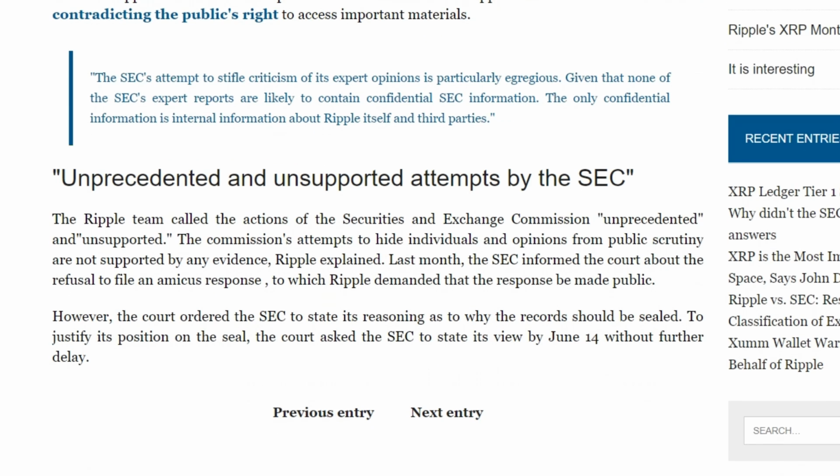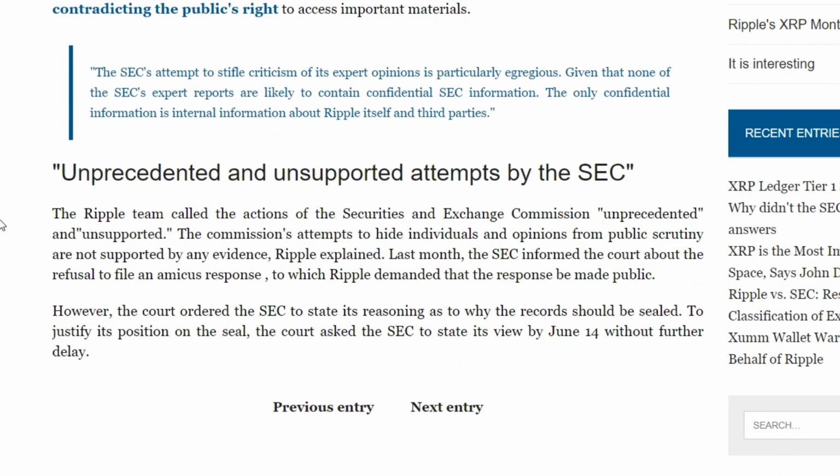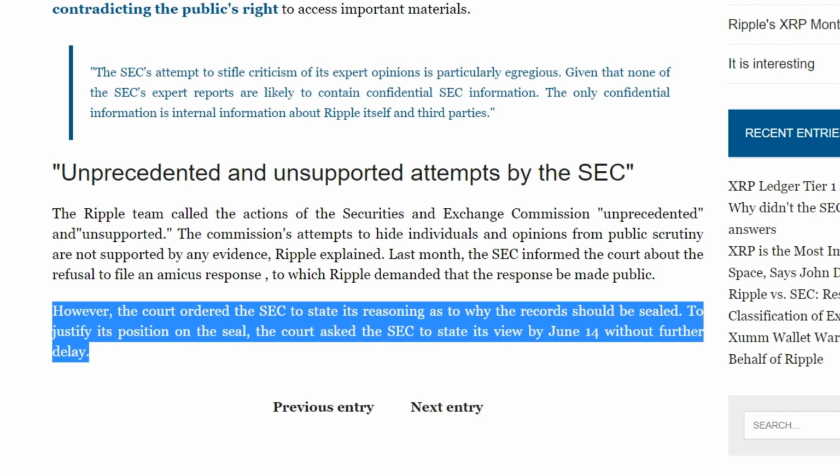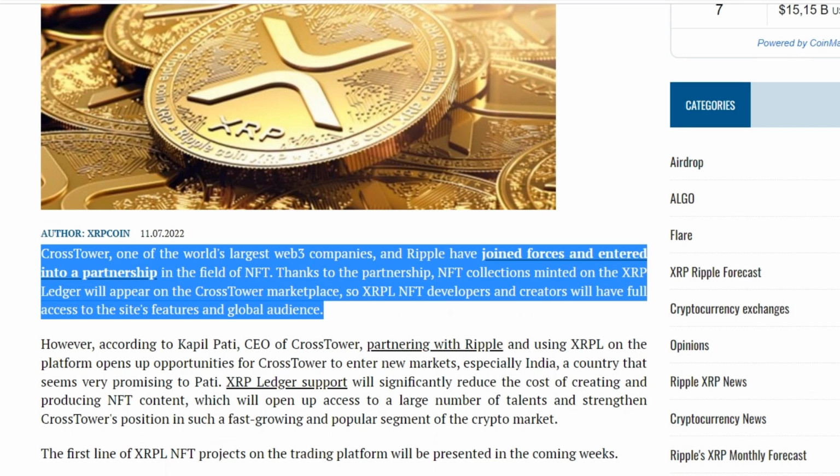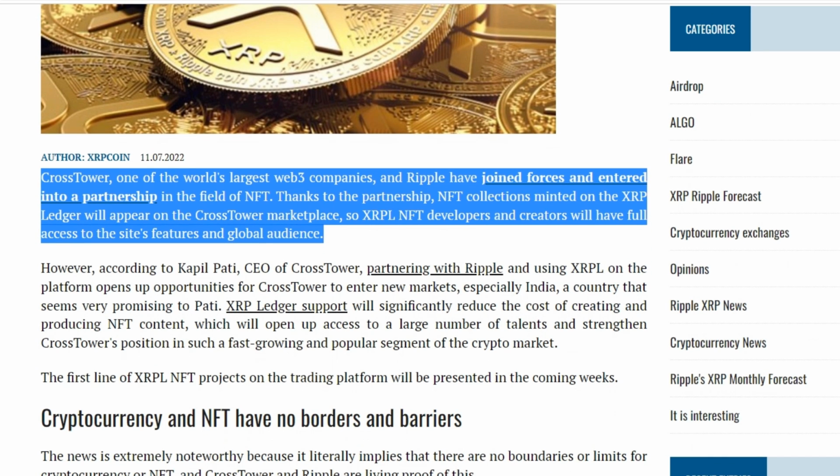Last month, the SEC informed the court of its refusal to file an amicus response, to which Ripple demanded that the response be made public. However, the court ordered the SEC to state its arguments as to why the record should be sealed. To justify its position on the sealing, the court asked the SEC to state its point of view by June 14, without further delay.